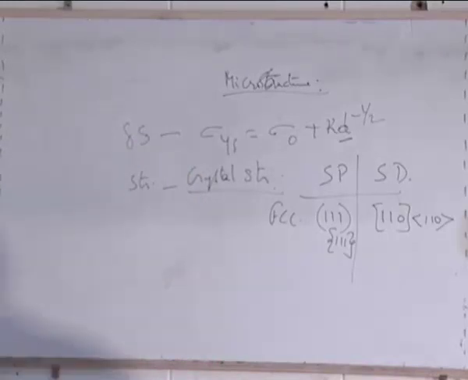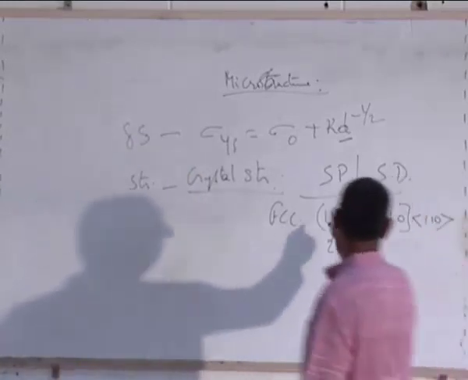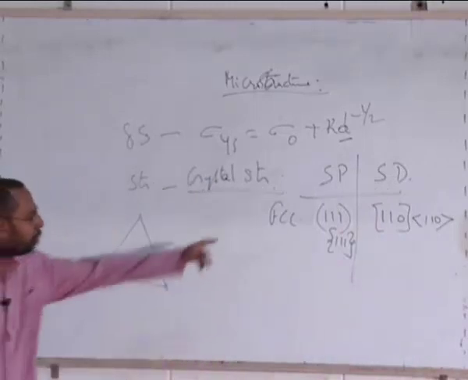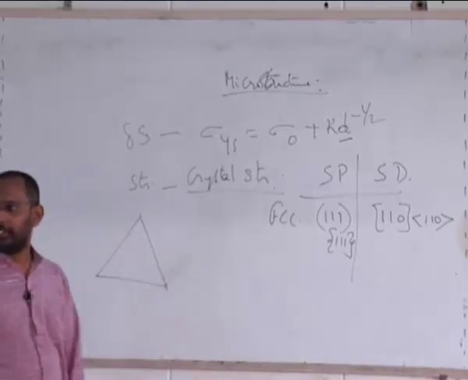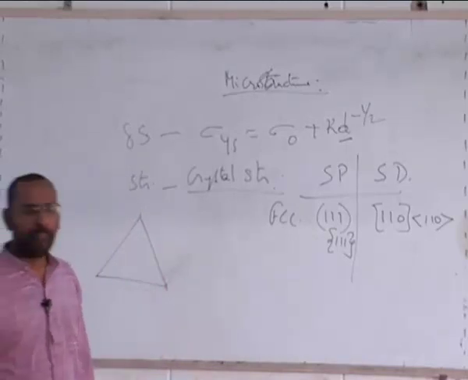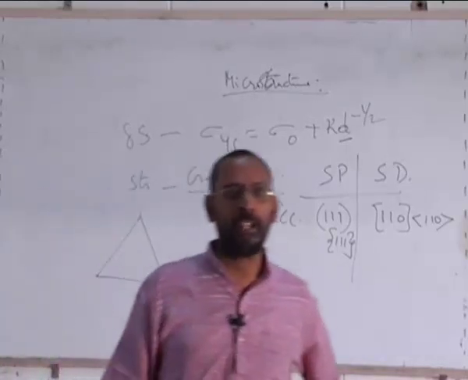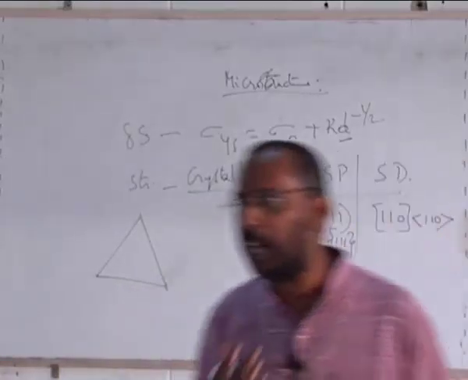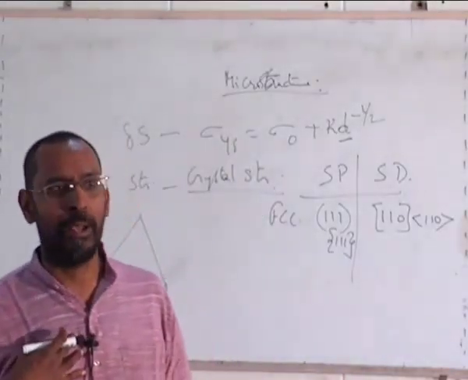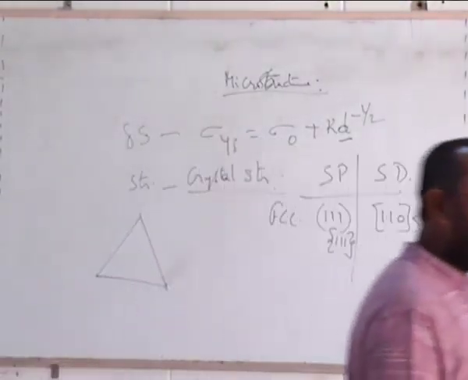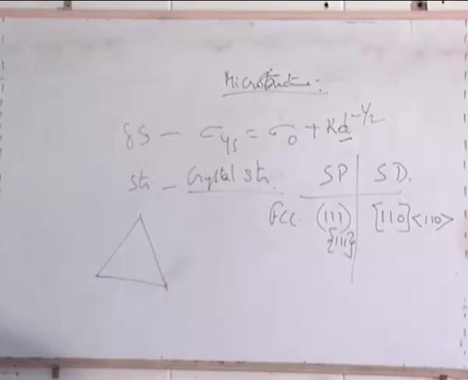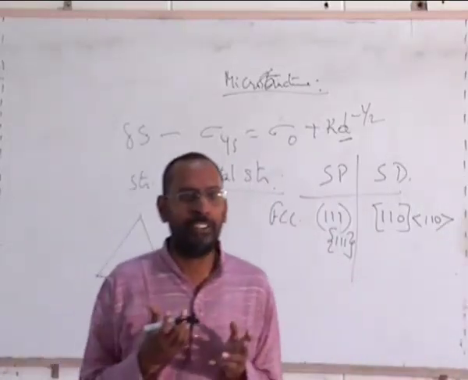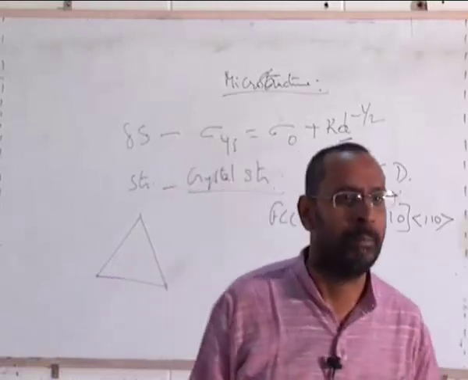Because this plane is a triangular plane. This plane, 111 plane, looks like this, right? We give a name to that plane. Anybody knows what is that plane called? It has a 111 number. See, the interesting thing is all of us have names. You have a name, I have a name. But planes may not have a name. So if I want to differentiate this plane from some other plane in a unit cell, how do I differentiate? People said, let us give some numbers to them.